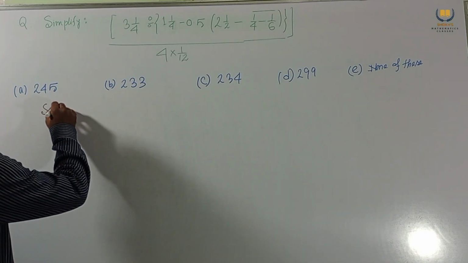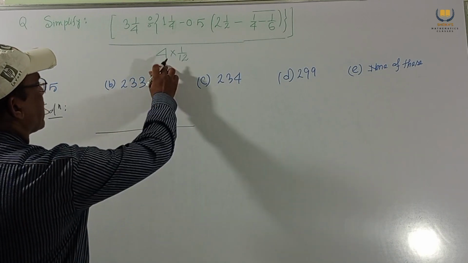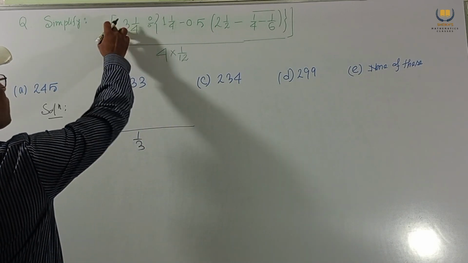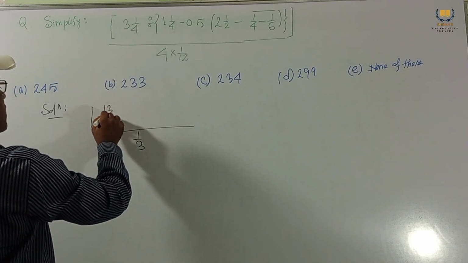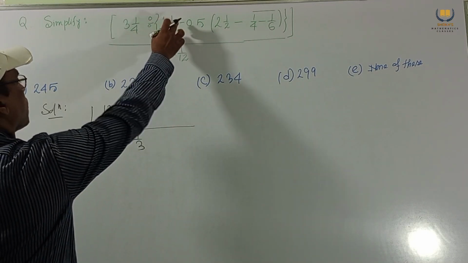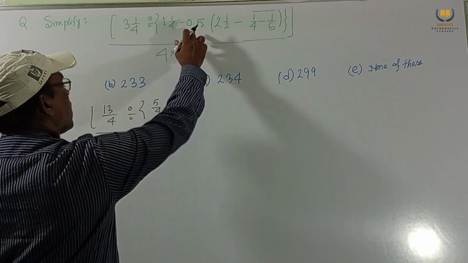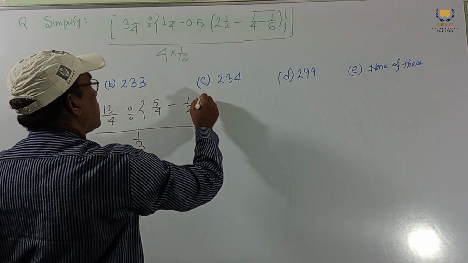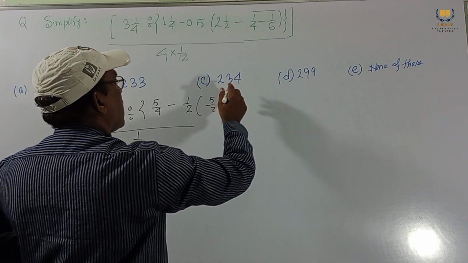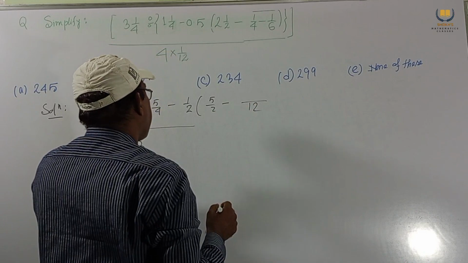Now the solution starts. So we write this. If we cancel this, it will be 1 by 3. This is 13 by 4 divided by 5 by 4, and 0.5 means 1 by 2, and 2 and 1 by 2 is 5 by 2, and this one, LCM is 12.